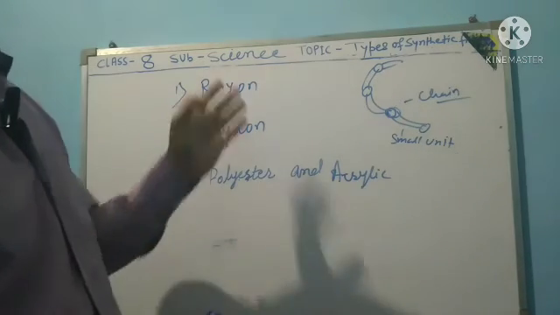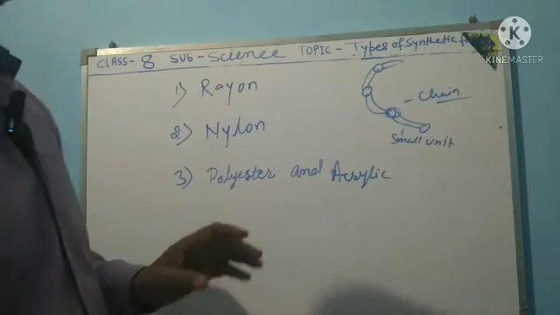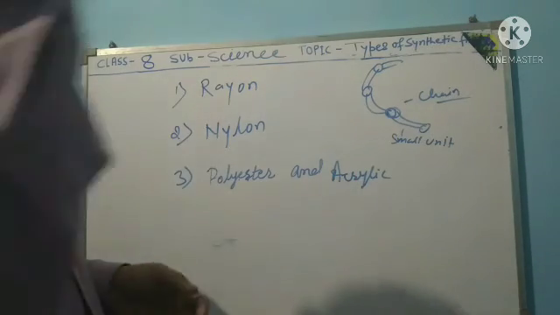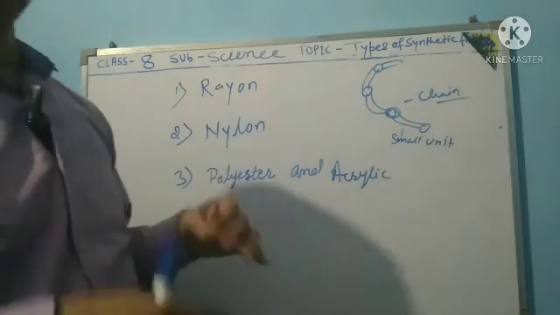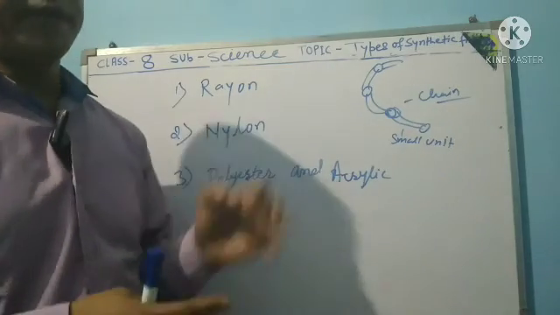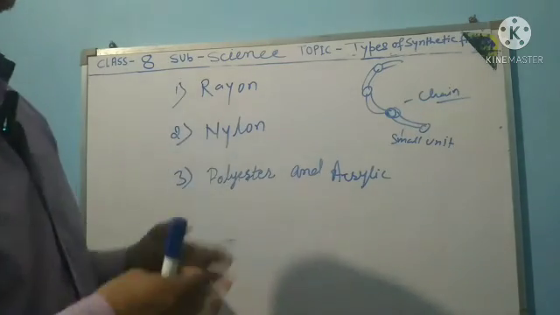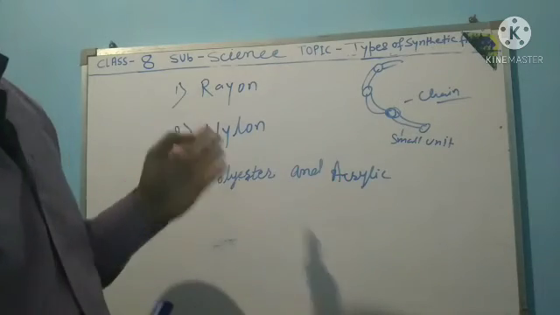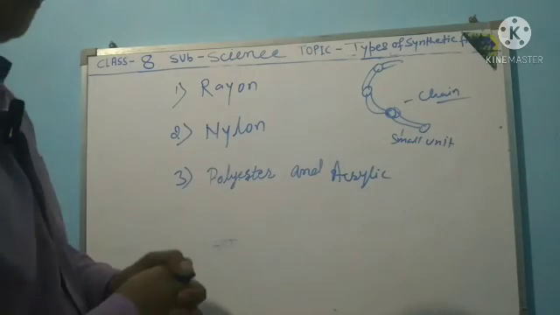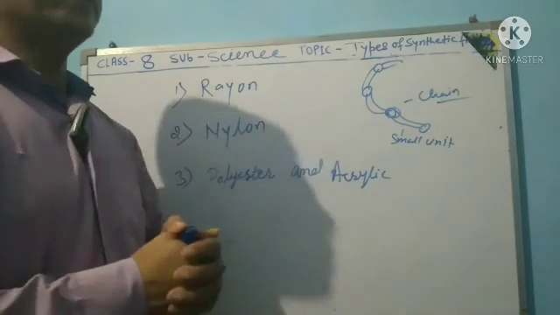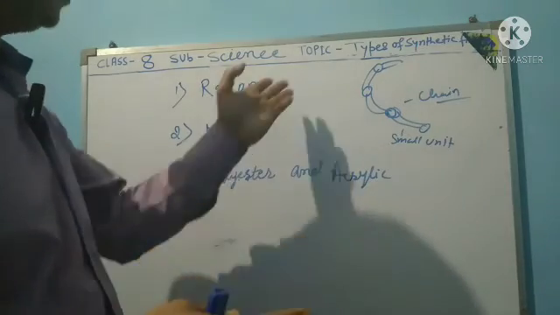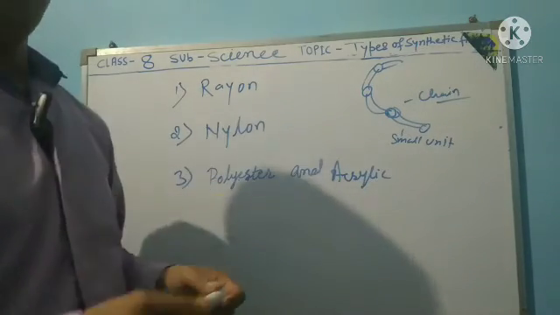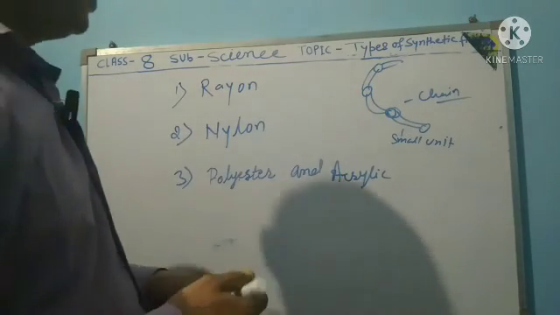It is dyed in a wide variety of colors. Different types of threads are prepared from rayon. It is mixed with cotton and wool, and different types of cloth and other items are formed from rayon. Next, another fiber is nylon.